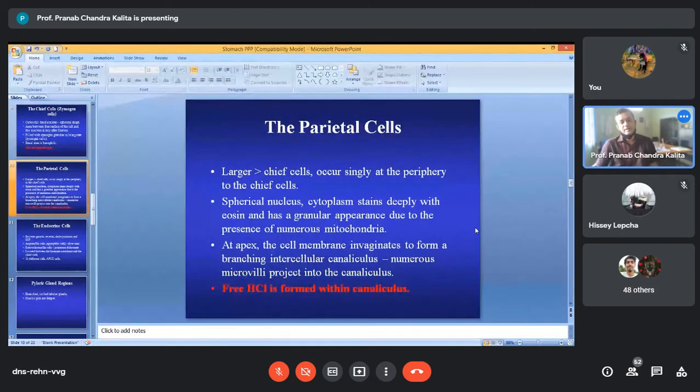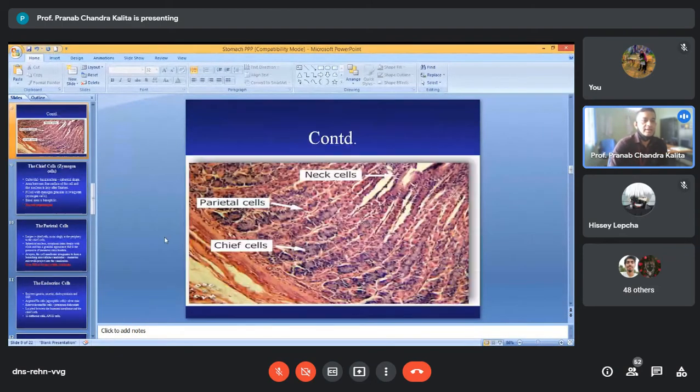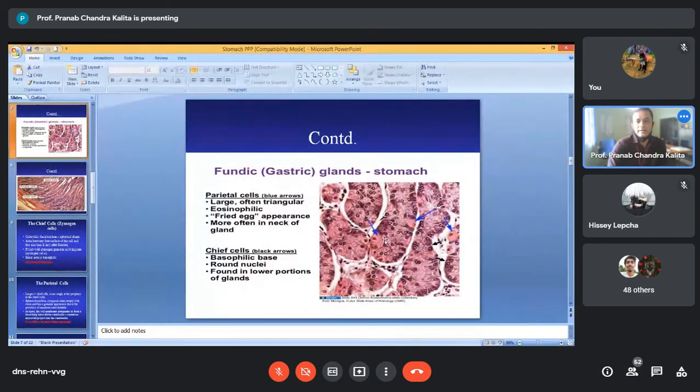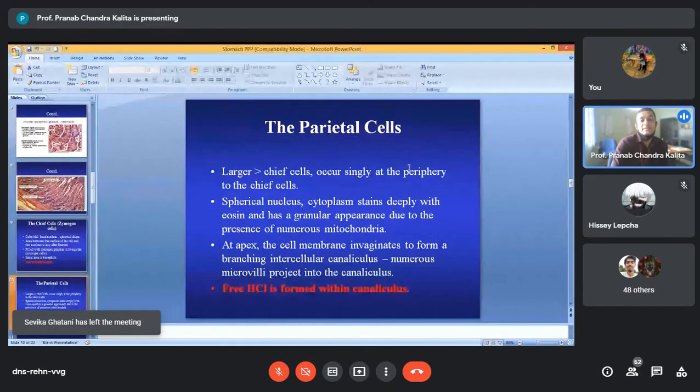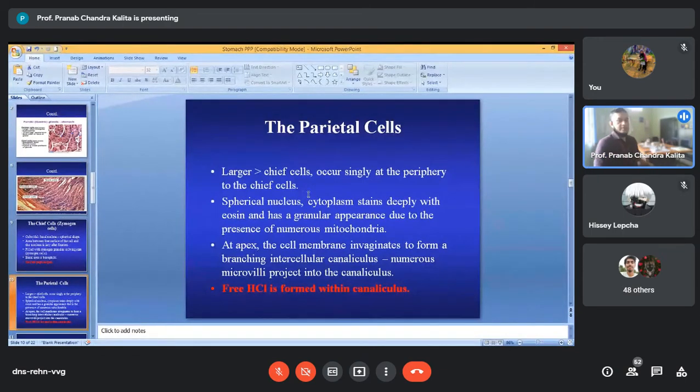Parietal cells are larger than the chief cells. You can see here the chief cells are smaller, and the parietal cells are very large. Mostly they occur singly at the periphery of the chief cells, and they have a spherical nucleus.